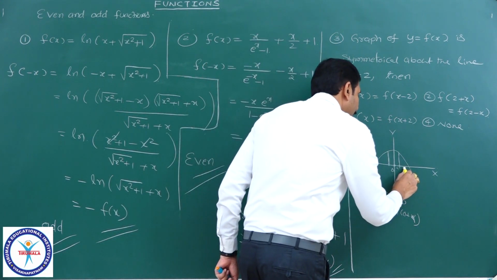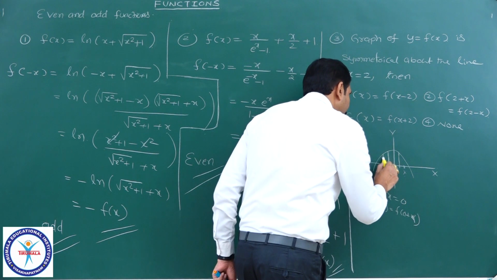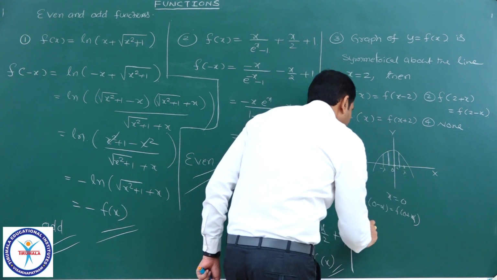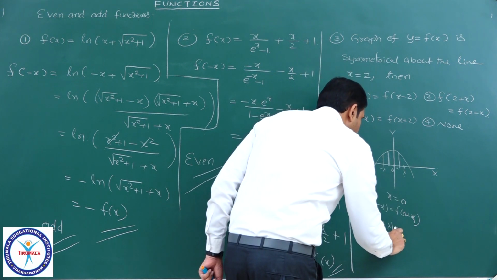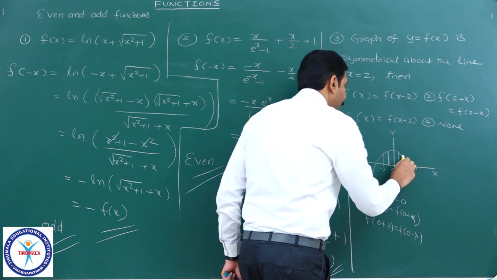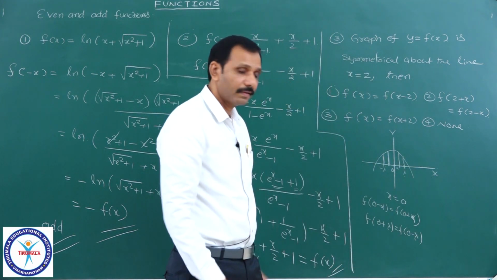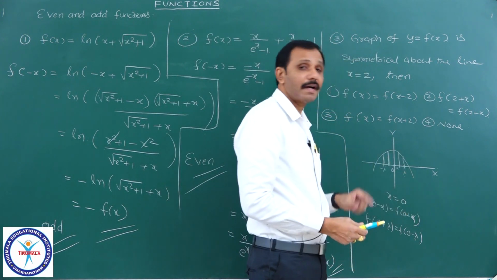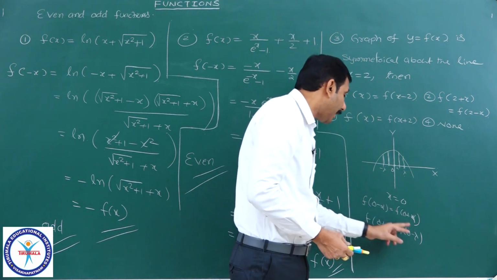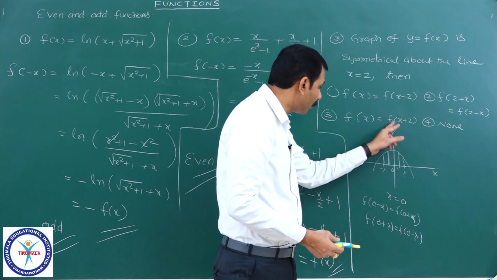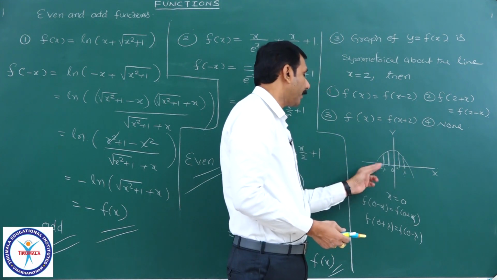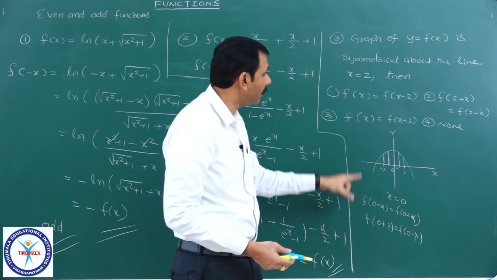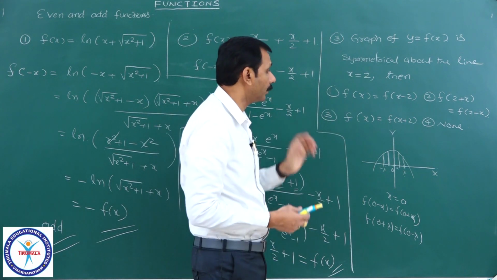Even if I take some lambda here and minus lambda, because it is symmetric about this y axis, f of 0 plus lambda equal to f of 0 minus lambda, this one and this one. That is what we have seen as an even function. A function which is symmetric about the y axis has f of minus x equal to f of x. Symmetric about the y axis means f of x and f of minus x both have the same value. Based on that concept they framed this question, a previous JEE question.